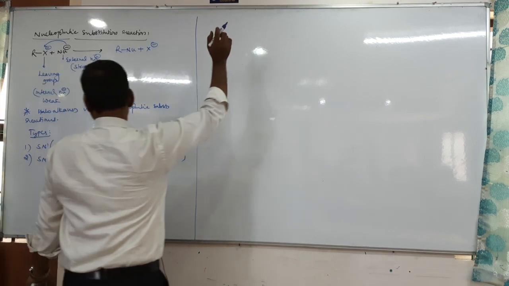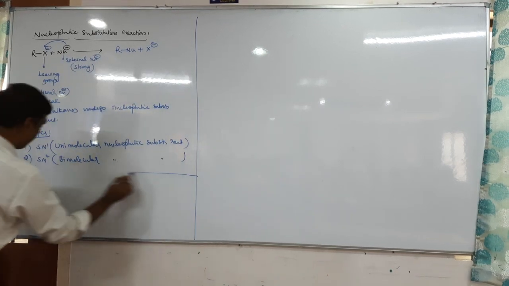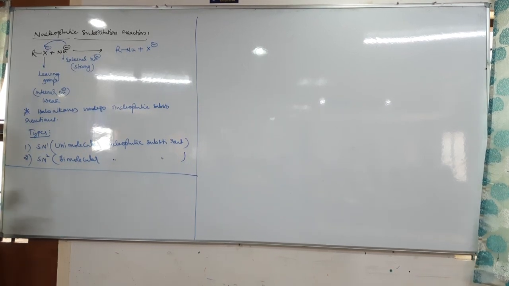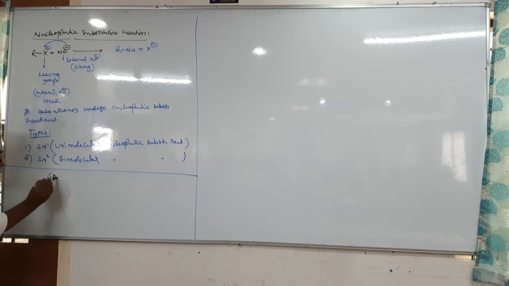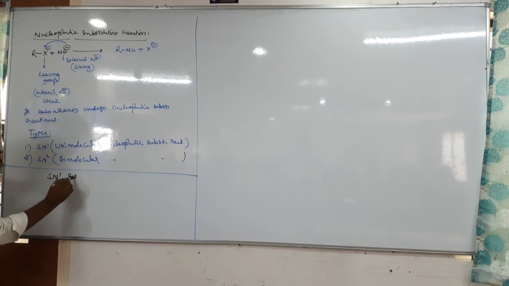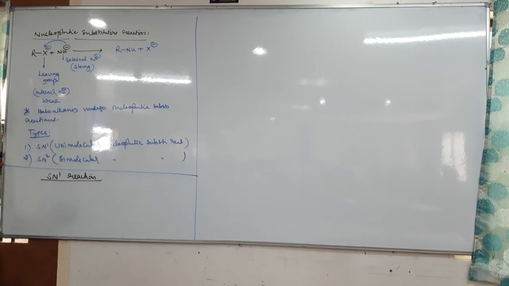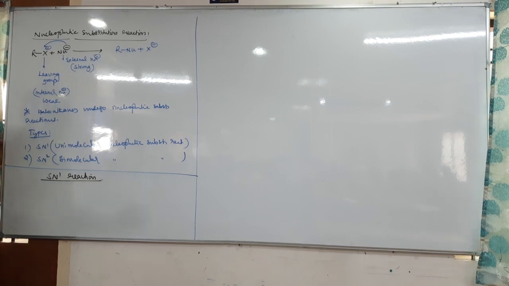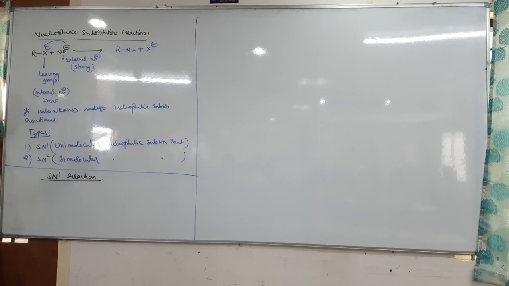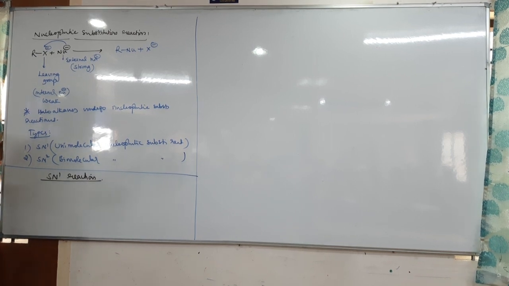Let's see the first one, SN1 reaction. See here, SN1 and SN2 are actually properties of haloalkane. Other than haloalkane, even alcohols and ethers can also undergo them, that we study later as special cases.